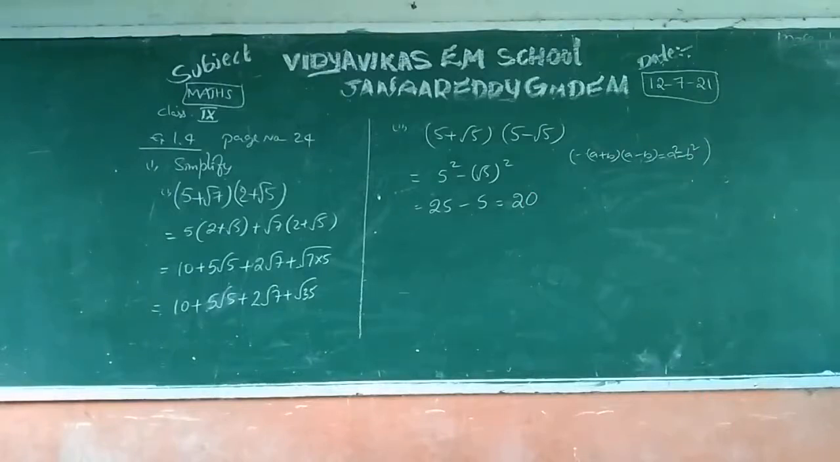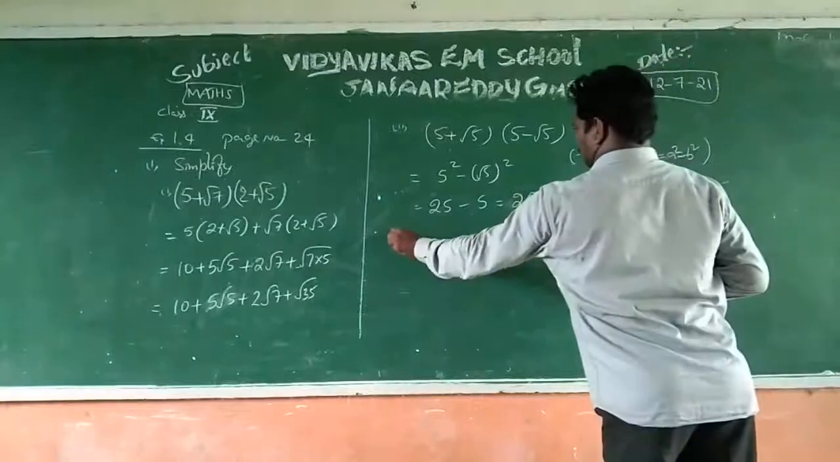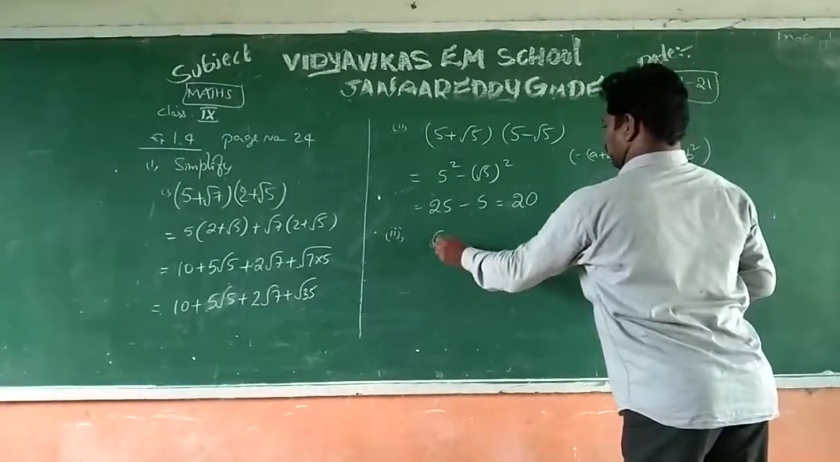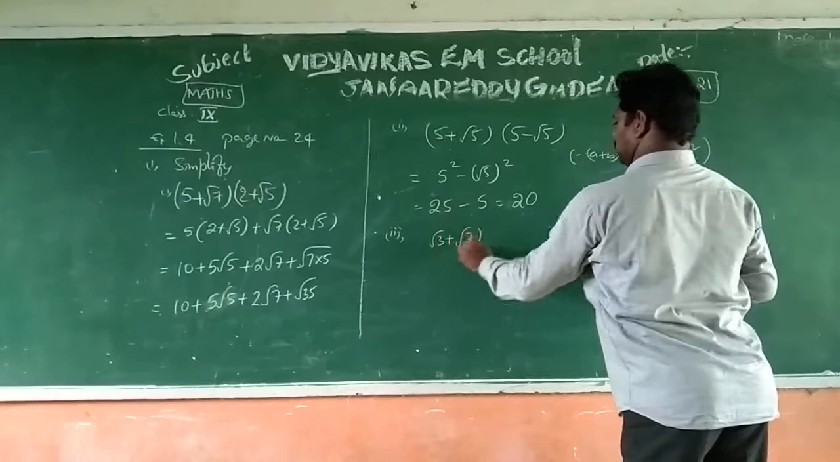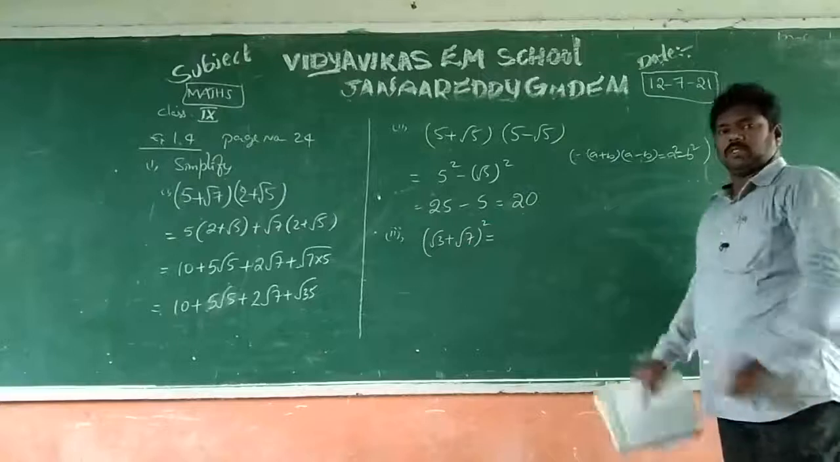This is simplifying the given expression. You should check whether the given expression is a rational number or an irrational number, and simplify. One more problem: root 3 plus root 7 whole square.